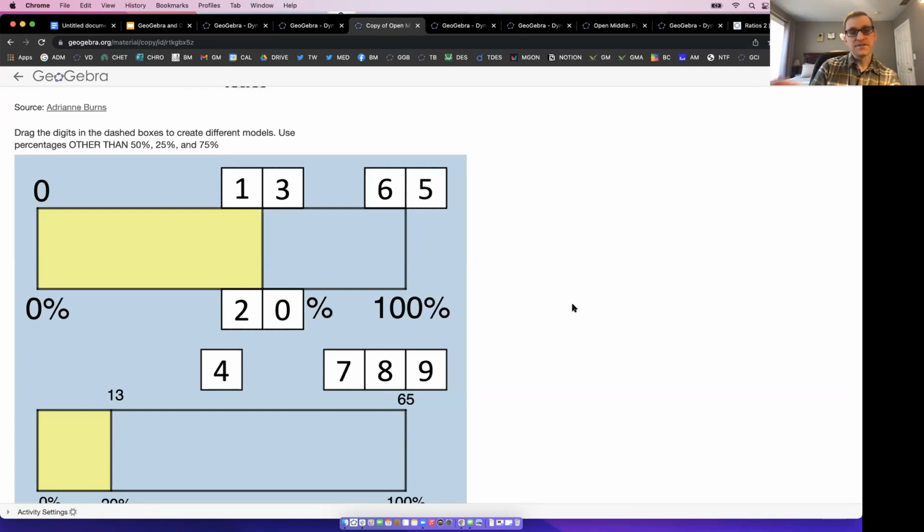DOK3. Now, a DOK4. How do I make this a DOK4? Again, I'm not going to type it in, but here's my interpretation of how you could. Using digits 0 to 9, no more than one time each, make a true number line statement. But now here's the part that makes it from DOK3 to DOK4. What is the highest possible percentage you can create at the bottom? And here's another DOK4 question. What is the lowest possible percentage you can create given this restriction of not being able to repeat digits?